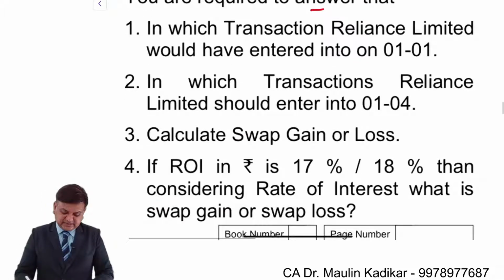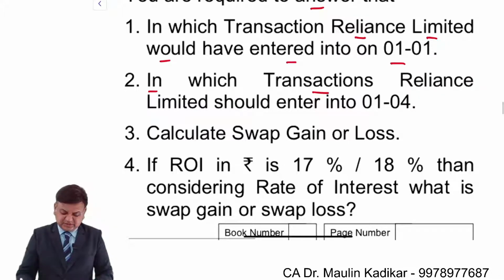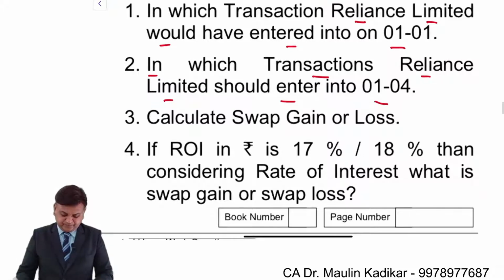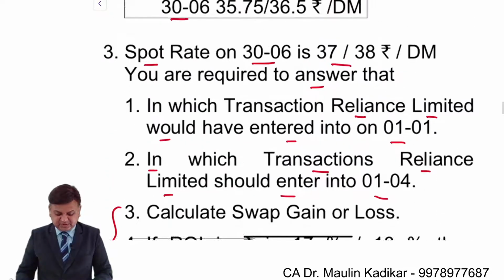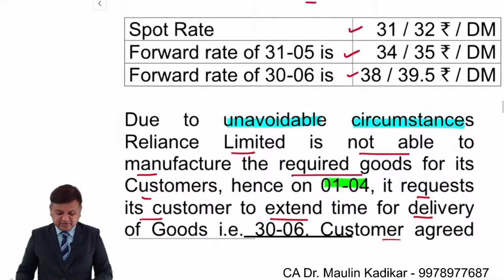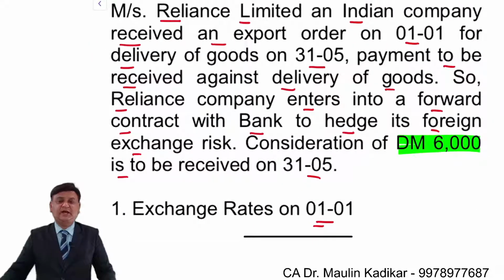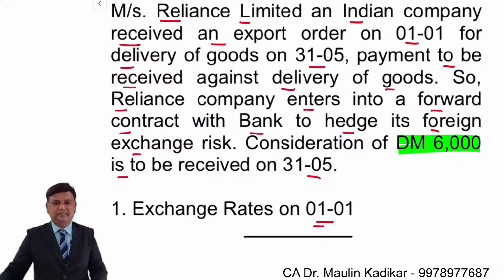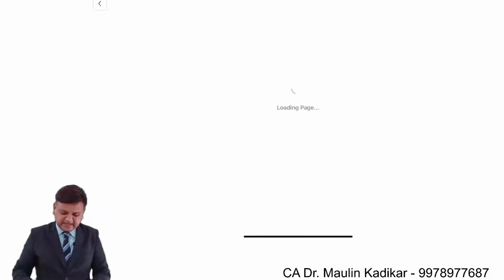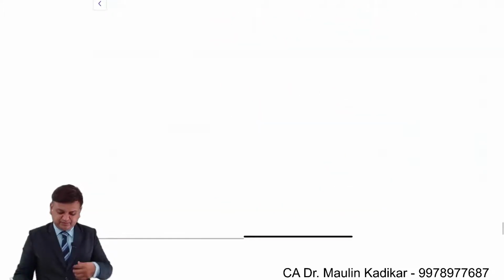First, in which transaction Reliance Limited would have entered into on 1st of January? In which transactions Reliance Limited should enter upon on 1st of April? And with that, the third and fourth part of the question is given to us. I request all of you to go through the question and try to understand how to give answer for the first and second question. Let us have understanding of how to make the calculation of answer and what the question is about.